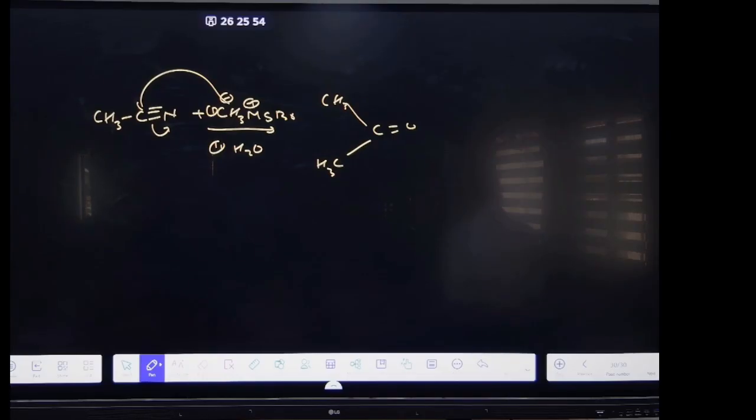Which option? Paranitrotoluene. What will be added first? Br2, SnHCl, right? This will not go. Orthonitrotoluene, CH3NO2. Okay. Then you have para, where Br will be added. CH3NO2 and the Br. Which option? C or the second one? Paranitrotoluene. If we are using the CH3NO2, then Br will come there. Okay.